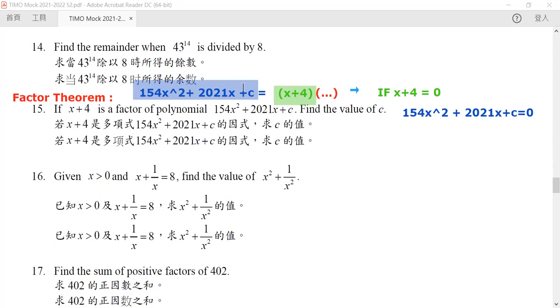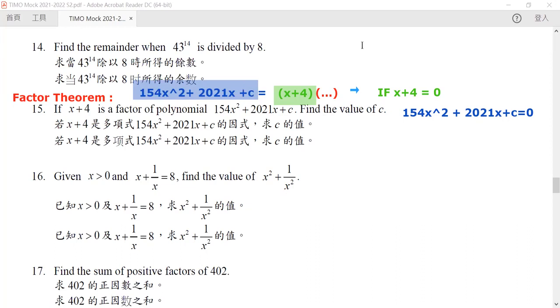Because our blue part is a green part multiplied by something, for a particular x it would be equal to the value of green times the value of red. Although the value of red is something that we do not know, we know that because x plus 4 is a factor, the values of blue must be a multiple of the values of green. But the value of green can be equal to 0, and it will be when x is equal to -4. So this would be equal to 0.